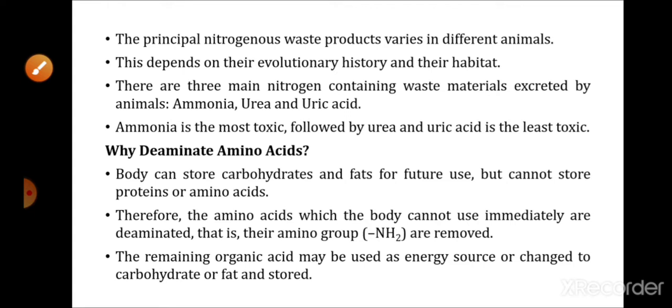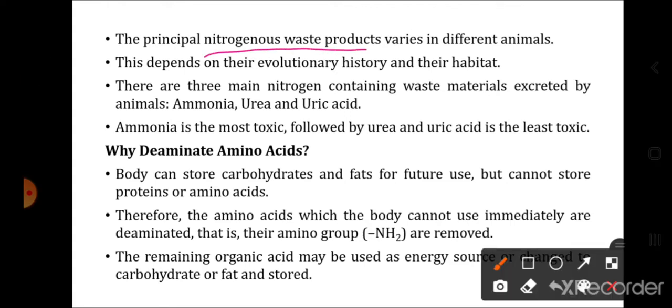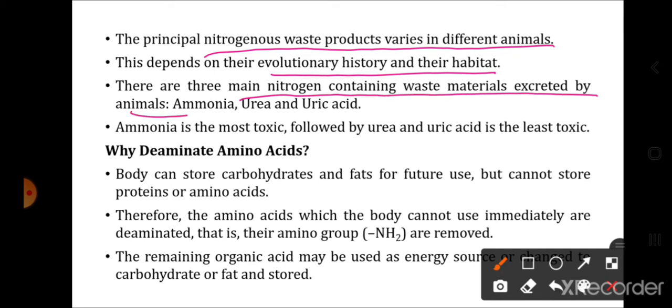Now the principal nitrogenous waste products vary in different animals. Which waste product will be produced by different organisms? It depends on the evolutionary history and their habitat. There are three main nitrogen-containing waste materials excreted by animals: ammonia, urea and uric acid. Ammonia is the most toxic, followed by urea, and uric acid is the least toxic.